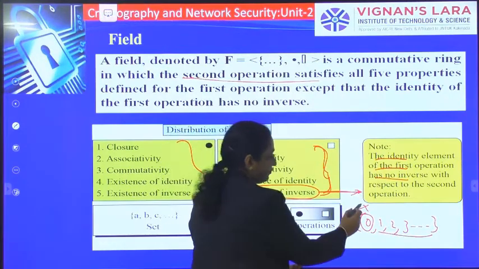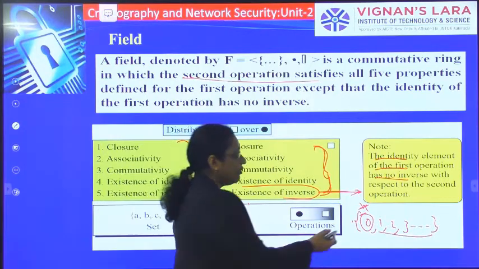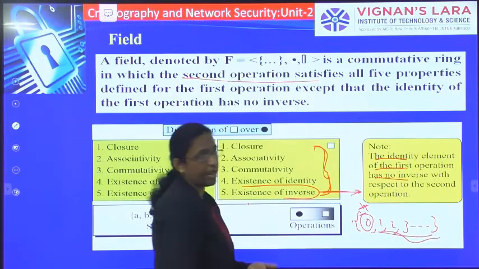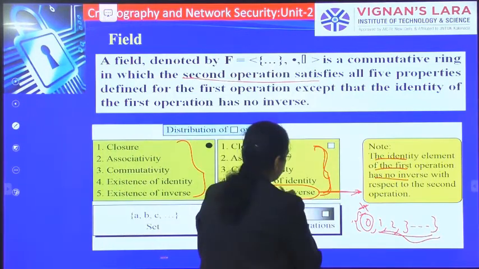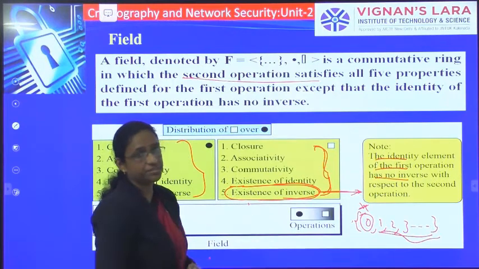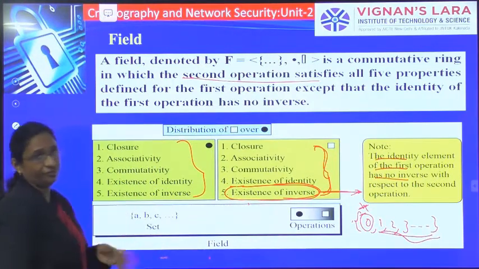Except for this identity element, whatever other elements you have must have inverses. So that is about the field.